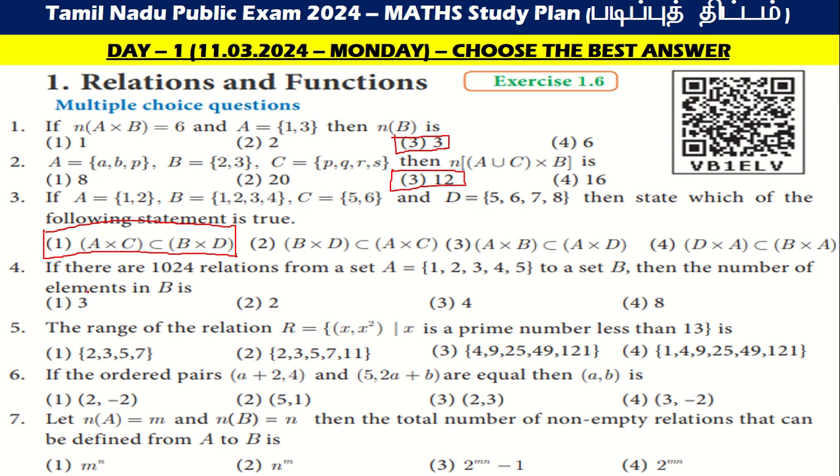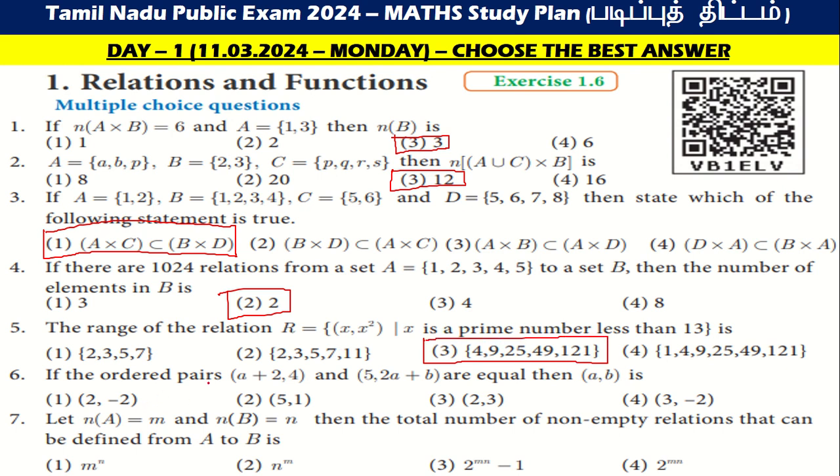Then if there are 1024 relations from a set A is equal to {1, 2, 3, 4, 5} to a set B, then the number of elements in B is 2, which is the correct answer. The range of the relation R is equal to {(x, x square)}, x is a prime number less than 13, the answer is {4, 9, 25, 49, 121}. Then go to the next one.